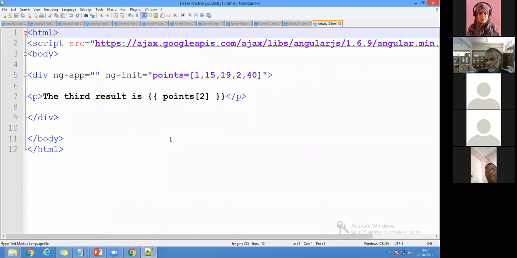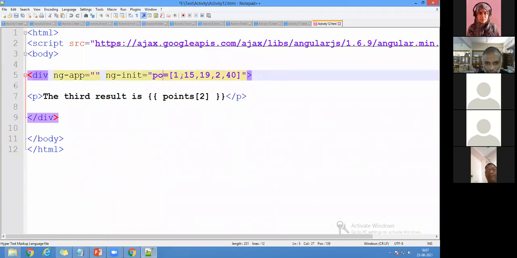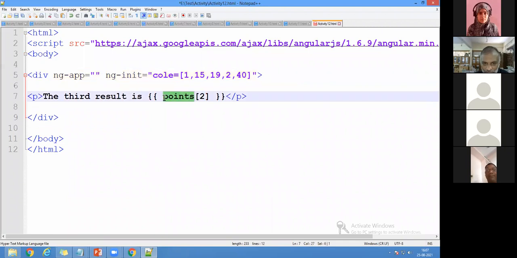That's all. Very simple. Nothing is there. Whatever you want, you can write it here. Anything I want, I can write. I'm going to write here, it is about COLE. So I'm going to write here, it is of COLE of 2.